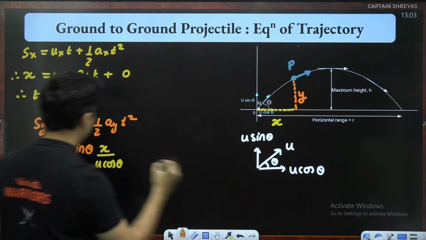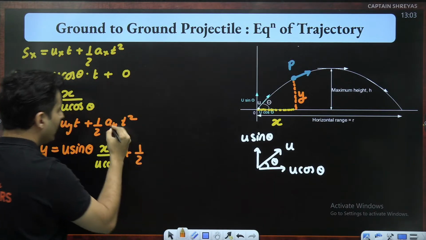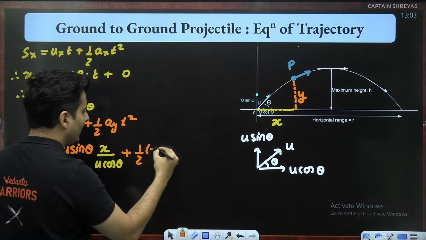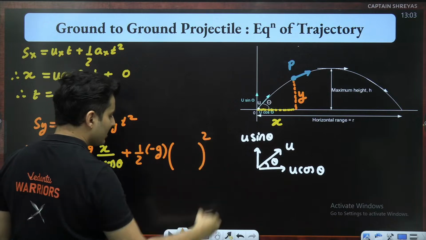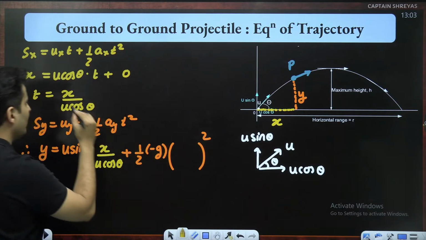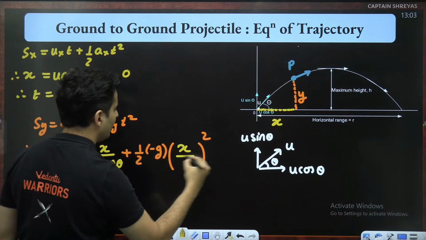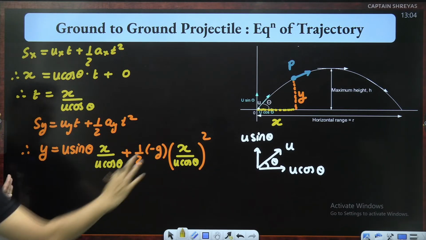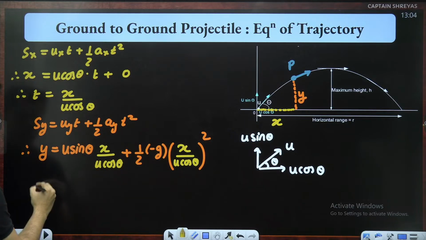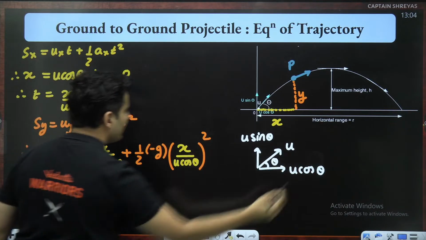Continue it. Plus half. Acceleration is down with a value of g, so minus g, into t square. What is time? I just know it from here. It is x by u cos theta. Always get rid of time. So now this is a complete equation in x and y only. I'm very happy. So what I will do next, I will just simplify it.